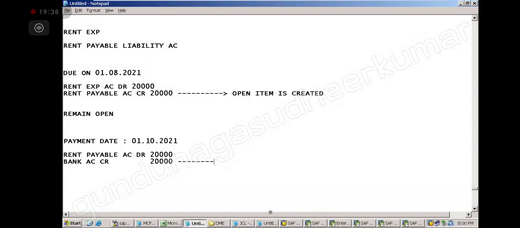So what is happening when I make the payment? This open item is cleared. So every time an outstanding is recognized, an open item is created, and whenever we pay, the open item is cleared. During this time, August has 31 days and September 30 days, so total 61 days it will remain open. It tells me that there is a liability that has been waiting for the past 61 days. That is how the open item concept helps us.